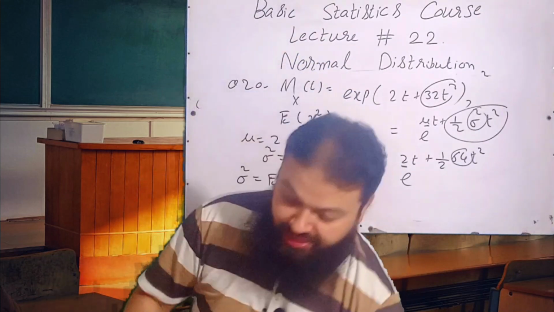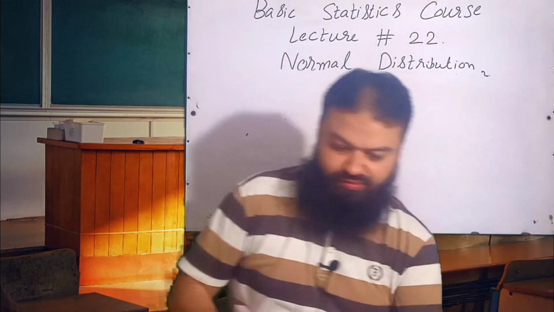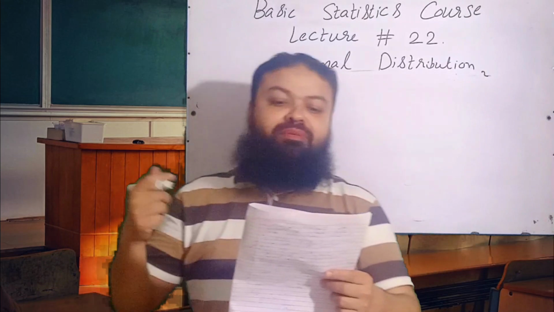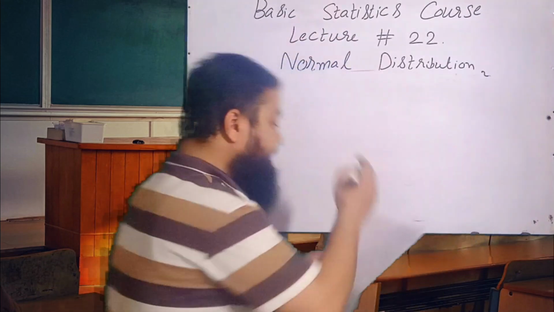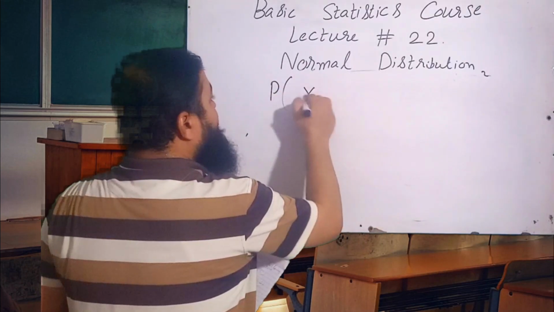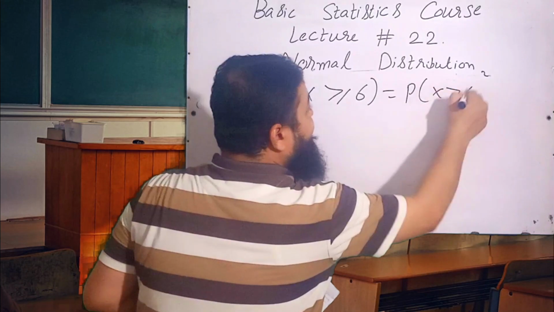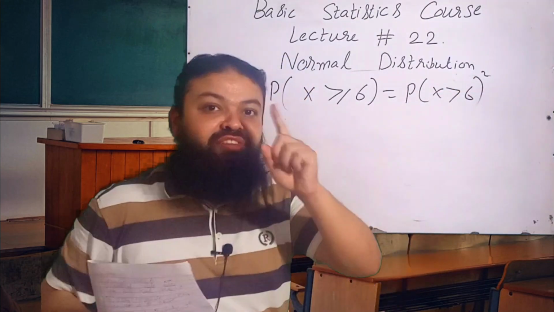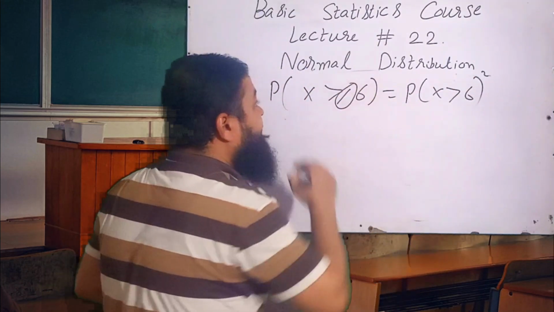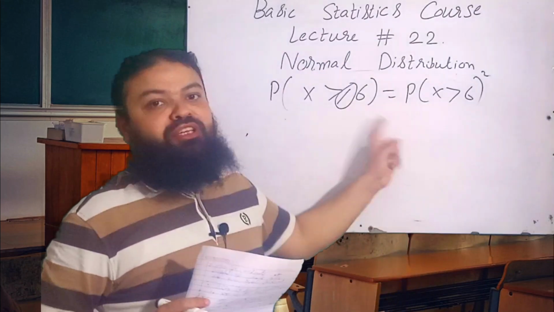Question number 21. Which of the following statement is always true? A very important one in normal distribution, because that is a continuous distribution. Probability x is greater than or equal to 6 is equal to probability x greater than 6. There is no significance of the equal sign in the continuous probability distributions. Please keep in mind, that is the correct option in the exam.